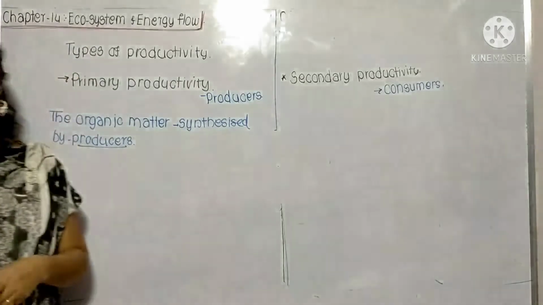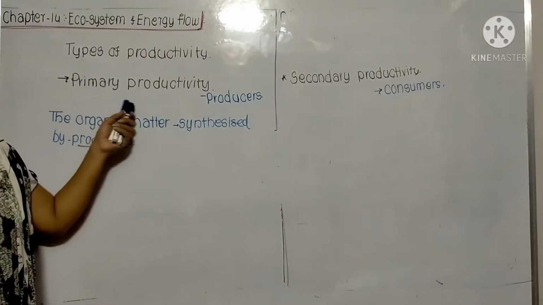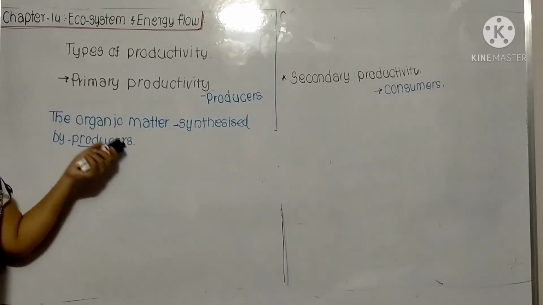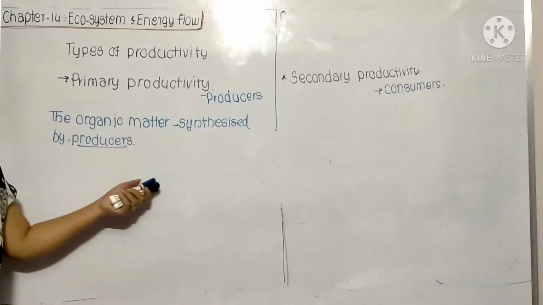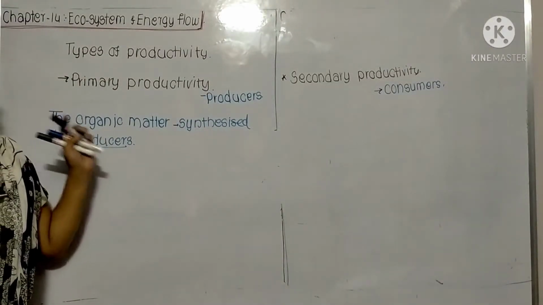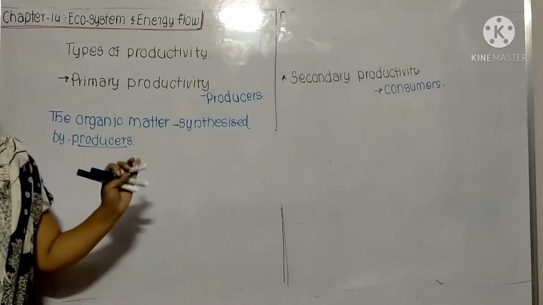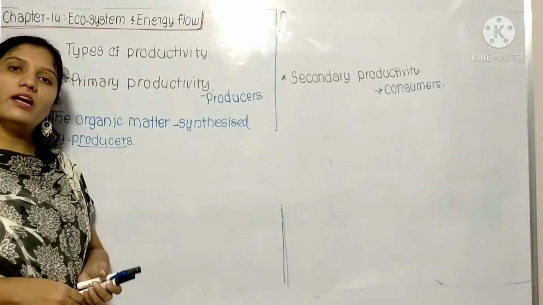Then the photosynthetic capacity of the plants also matters. So this productivity depends on the plant species inhabiting a particular area. It also depends on a variety of environmental factors, for example the availability of nutrients.